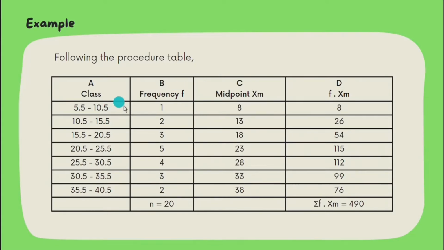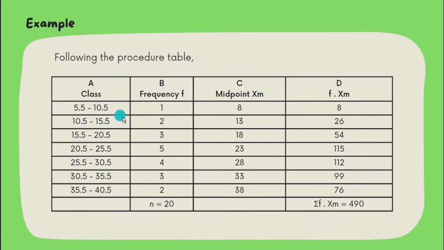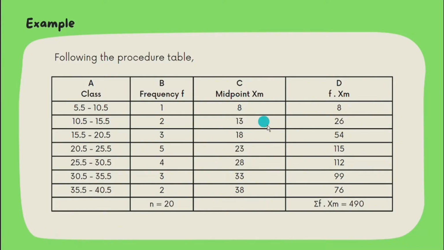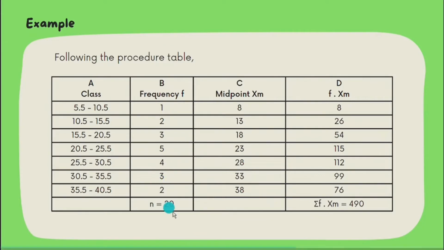So A and B columns are given in the question, and for C we need to find the midpoint for each class. So here we have found all the midpoints for each class, and the D column is basically just multiplying the frequency and the midpoint together. So we've done that here, and the total of the frequency times the midpoint here is 490, and the total of frequency N here is equal to 20.